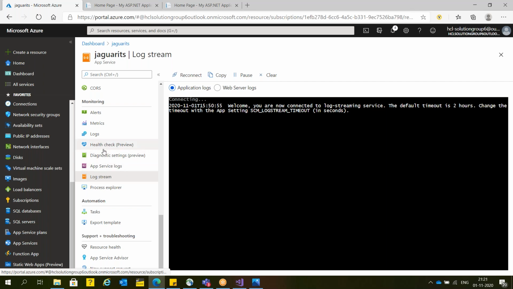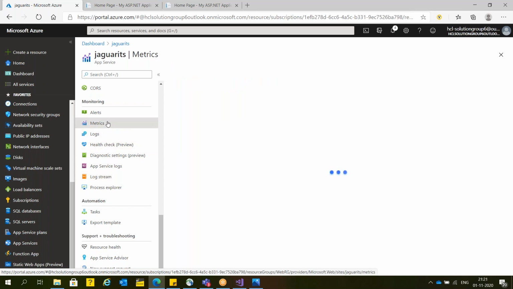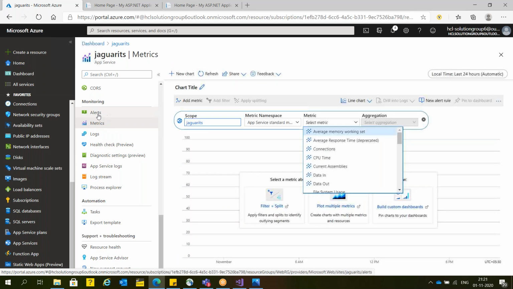Now a few things, health check and others, they are introducing in preview. Now this one is a very important part.